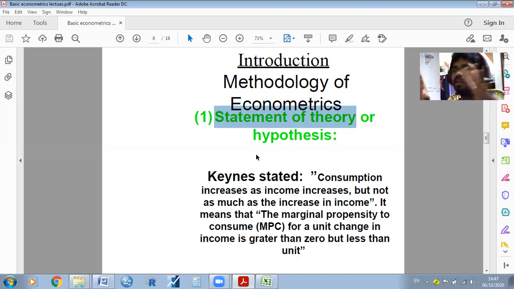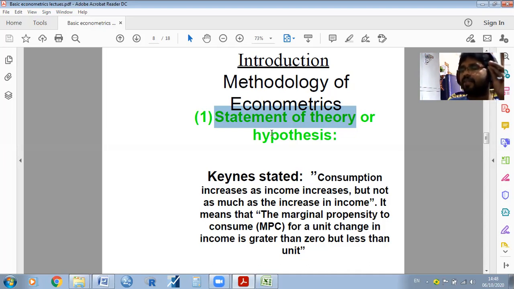Certain things such as a death or birth or some functions or some festivals. In that case, particularly, for example, Dasara is going to come. So the per month income of a particular household is 10,000, but he may make expenditure of more than 10,000. In that case, in the festival seasons, in particular circumstances, the consumption is higher than their income. But in the remaining times, their consumption increases as income increases, but not as much as the increase in income. That is the statement of theory.